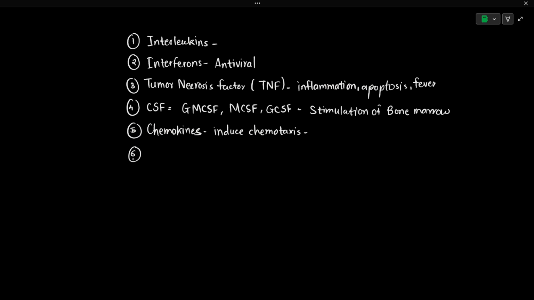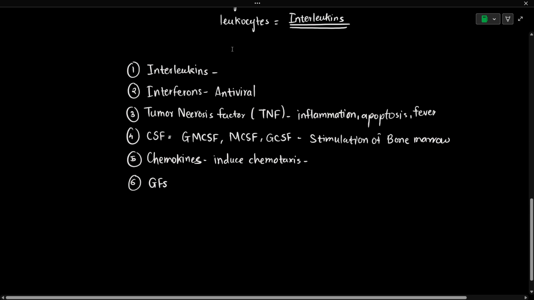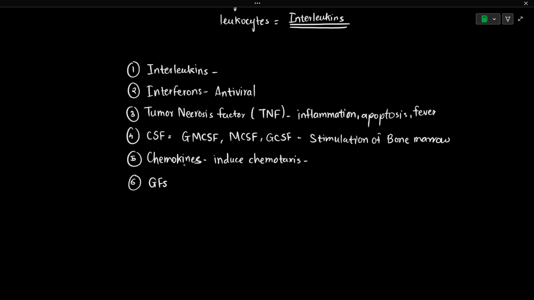Other than chemokines, there are certain growth factors which are also part of cytokines. They result in cell proliferation and wound healing. Growth factors such as TGF beta, VEGF, and EGF all have a role in wound healing and cell proliferation. So these are also a type of cytokine molecules.